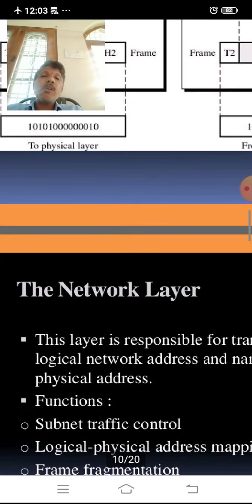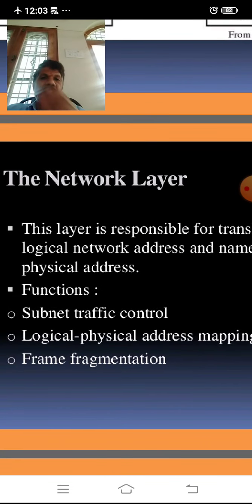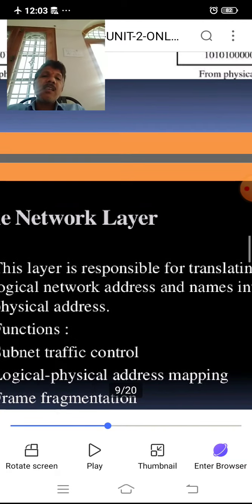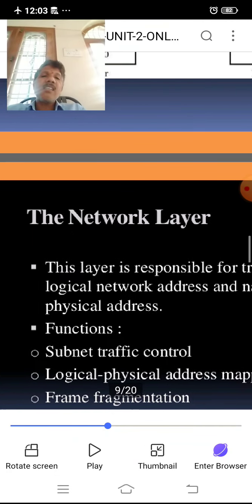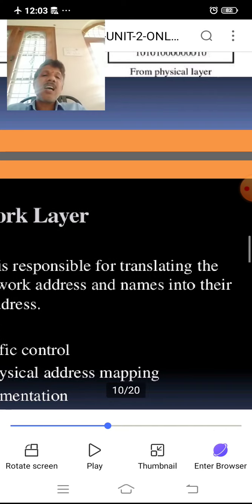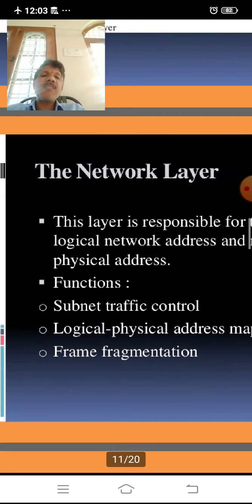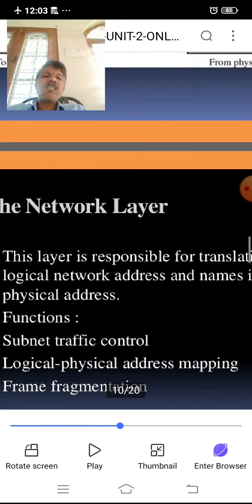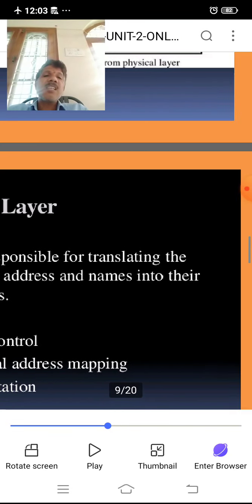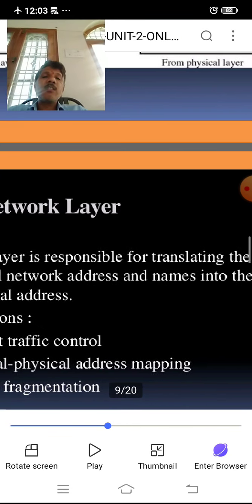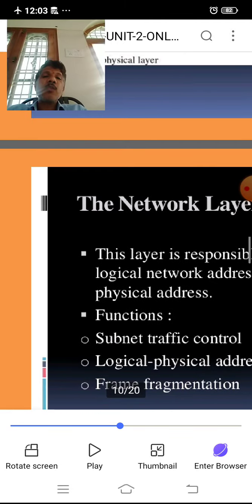Then come to the network layer. This layer is responsible for translating the logical network address and names into their physical address.